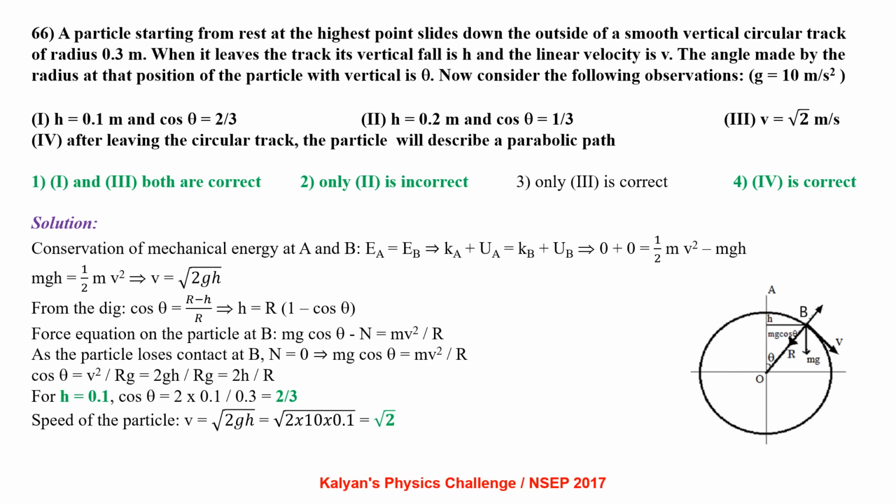Writing force equation on the particle at B, mg cos theta minus N equal to mv square by R. As the particle loses contact at B, N is 0. So mg cos theta equal to mv square by R, cos theta equal to v square by Rg. That is 2gh by Rg, which is 2h by R. For h equal to 0.1, cos theta is coming out to be 2 by 3. Speed of the particle v equal to root 2gh, that is root of 2 into 10 into 0.1, that is root 2 meter per second. So 1, 2 and 4 are correct options.